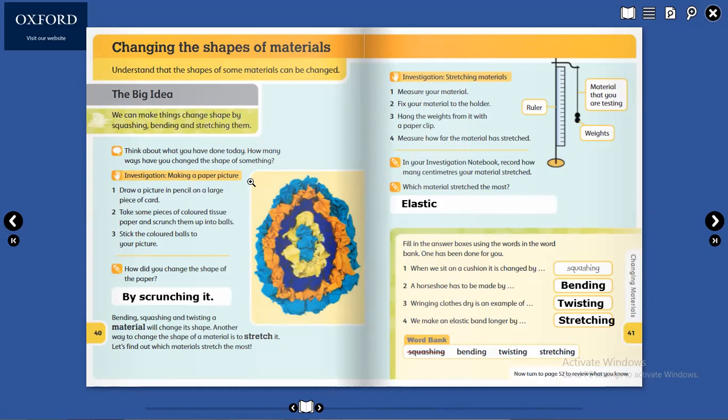Malik Mustafa, now you are there. Open your mic. Yes, teacher. You should read number 4. We make an elastic band longer by stretching.